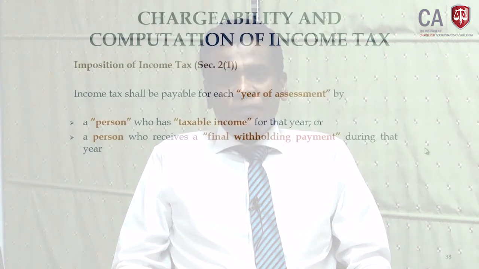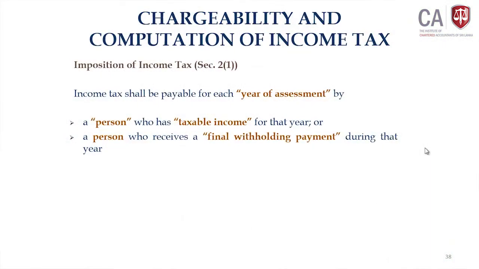Therefore, it is very clear now, according to the charging section, tax is payable for every year of assessment by a person. There are two components of income tax liability: the person who has a taxable income, and the person who receives a final withholding payment.